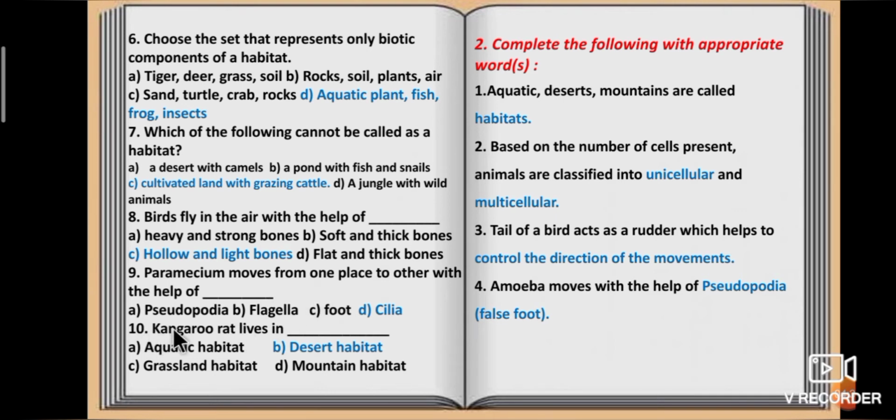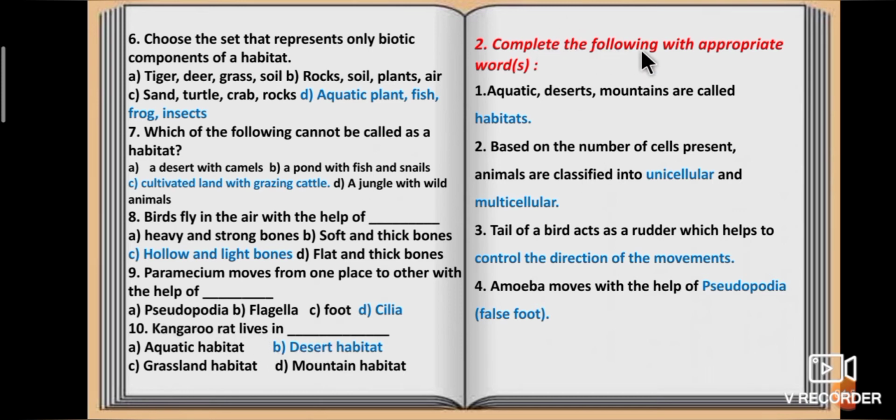10th question. Kangaroo rat lives in dash. Option A, aquatic habitat. Option B, desert habitat. Option C, grassland habitat. Option D, mountain habitat. Answer is desert habitat. Kangaroo rat lives in desert habitat.